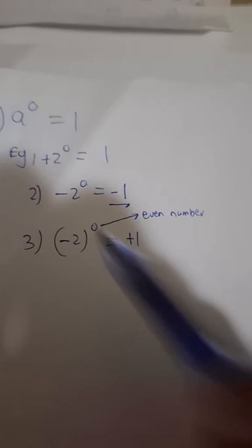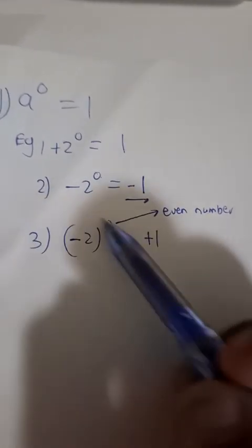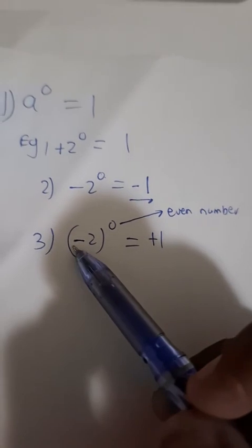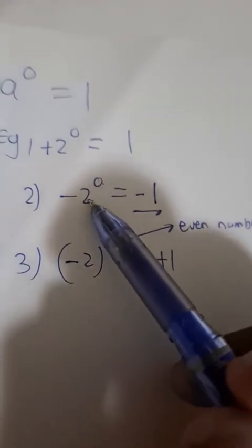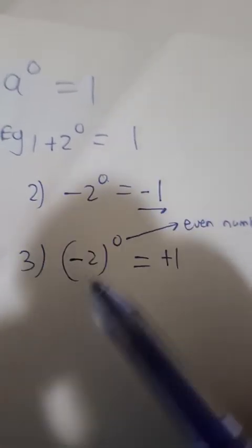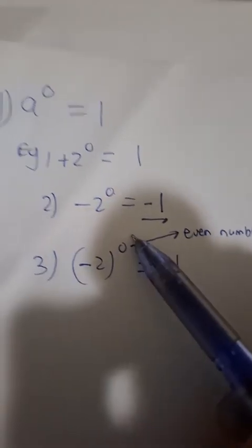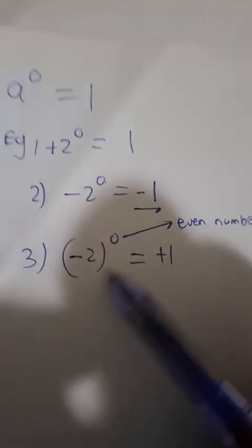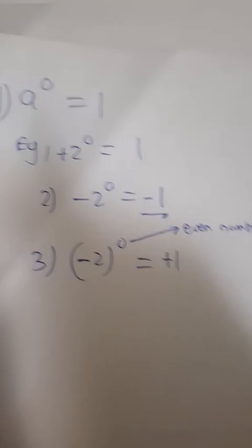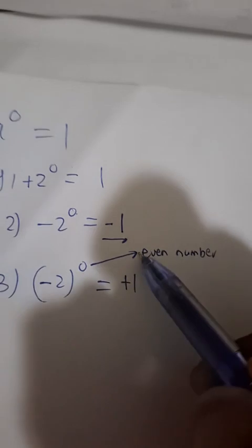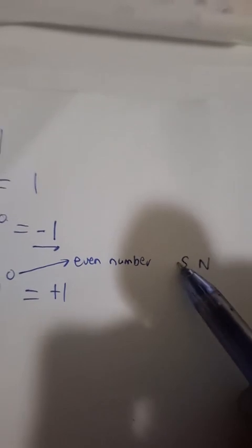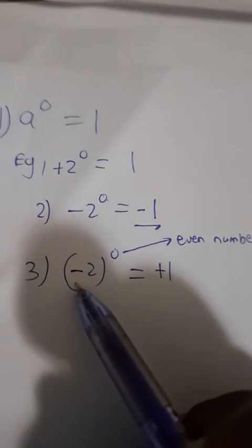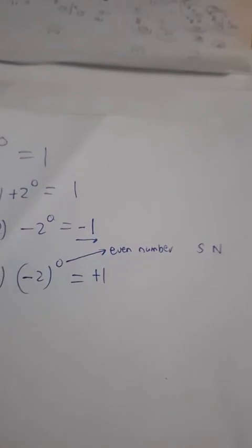Now listen to me, guys, very quickly. The entire number is raised to the power 0 this time round. It's not like the previous situation where the 0 was just above the 2 and not the negative sign. Here, the 0 is raised to the whole thing, including the negative sign. So we apply this even exponent not only to the number 2, but to its sign, that is negative.